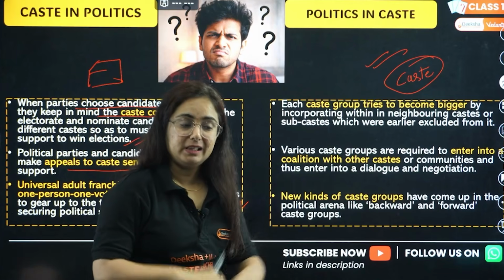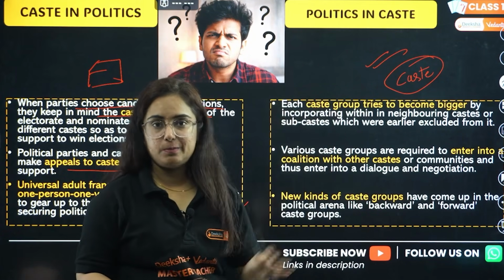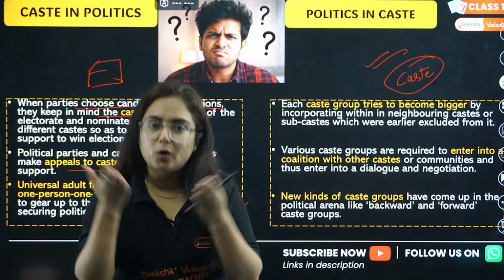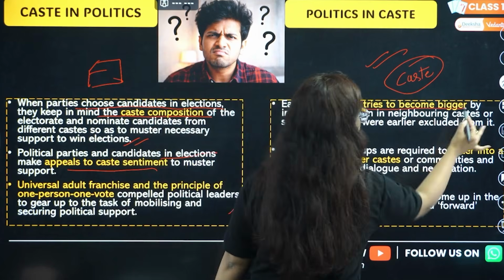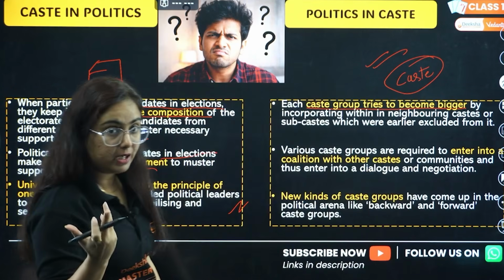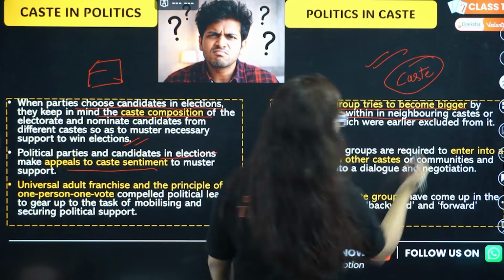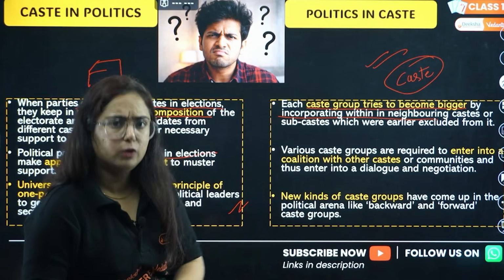Or now people in the caste also think that, oh, you people are small, we people are big, right? There will be division in that caste. What is going on? Politics is going on. So each caste group tries to become bigger. How will they become bigger? Like, we have more power. Sometimes by incorporating small neighboring castes too. Come with us, we will be powerful together.